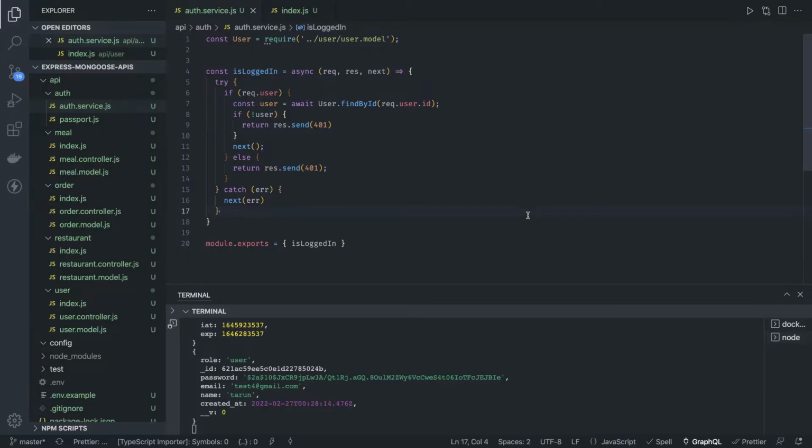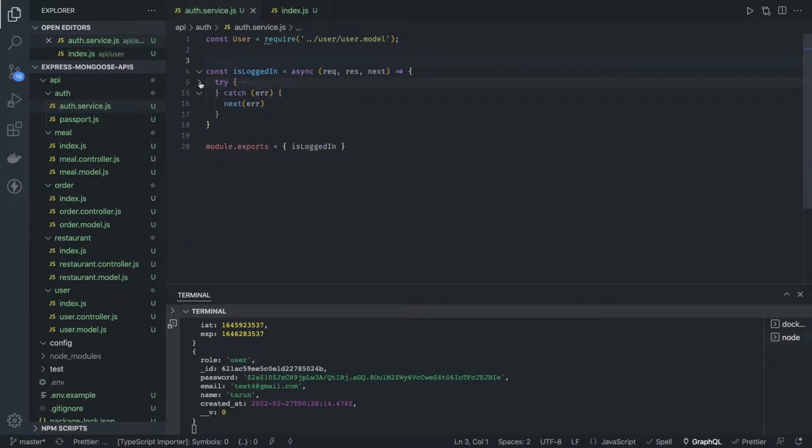Okay, so let's create the meal controller and meal models. Before that, in the last section we talked about this isLoggedIn middleware. You can use either async await or just a simple callback, but if you are using async await in an Express middleware, there are a few things you should always consider, like putting try catch properly so that if anything happens, it goes directly to the catch block.